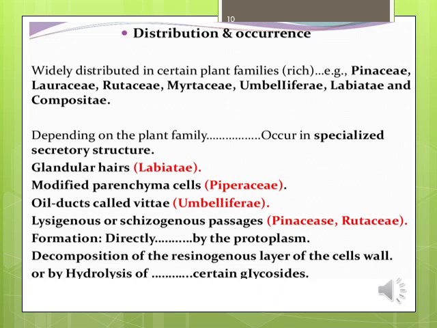Depending on the plant family, they occur in specialized secretory structures: glandular hairs in Lamiaceae, modified parenchyma cells in Piperaceae, oil ducts called vittae in Umbelliferae. Lysigenous or schizogenous passages in Pinaceae and Rutaceae are formed directly by the protoplasm, by decomposition of the cell wall layers, or by hydrolysis of certain glycosides.